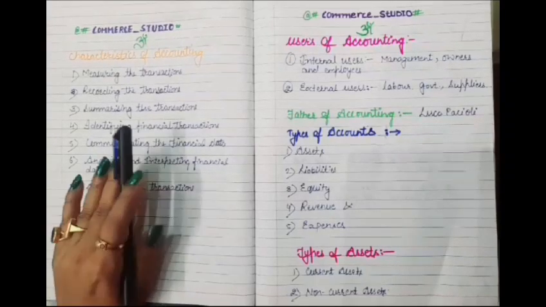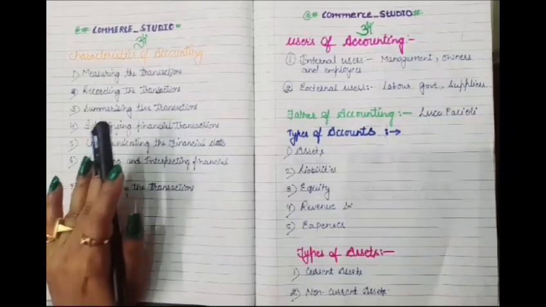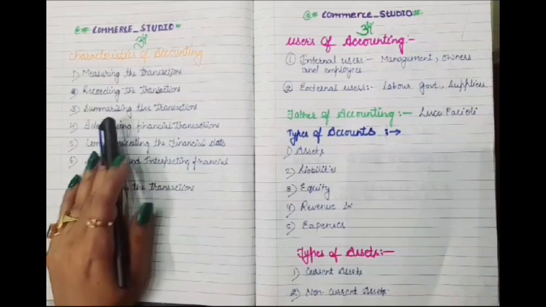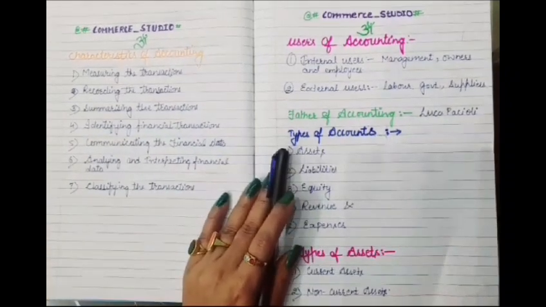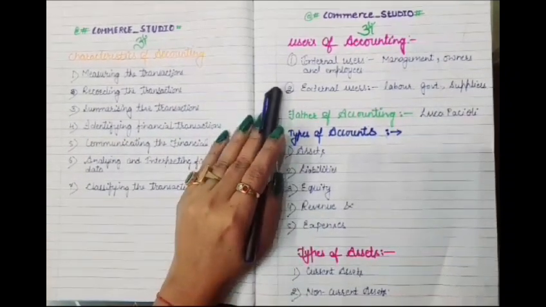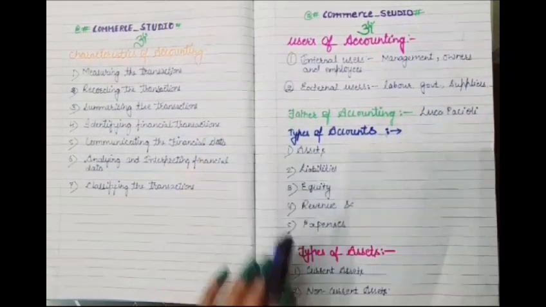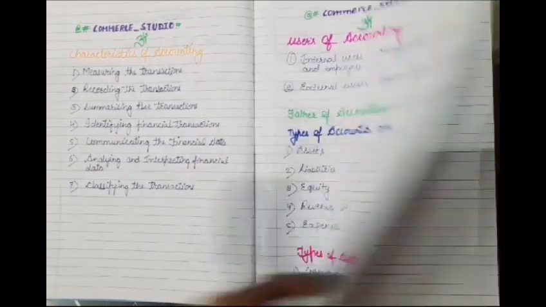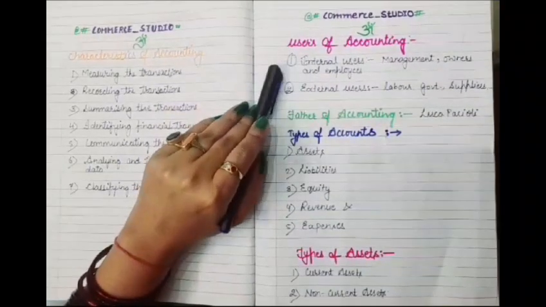Hello students, as we have discussed the characteristics of accounting in our earlier video, today I am going to explain you the uses of accounting, types of account, types of assets and three golden rules of accounting. First I am going to explain you the users of accounting.